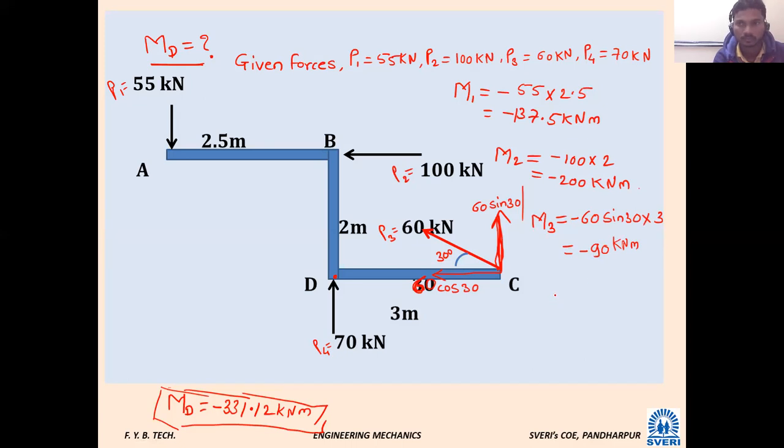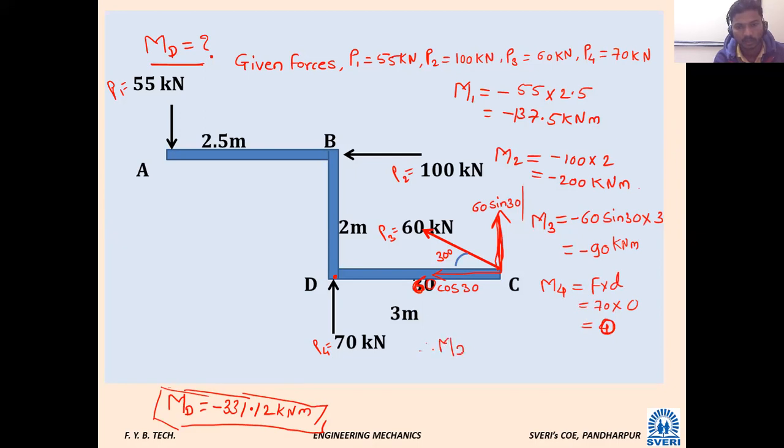Then M4. What will be M4? First, which force is M4 for? The 70 kilonewton force. What will it be? Force into perpendicular distance. The distance is 0, so 70 into 0 is 0. So it will be 0.